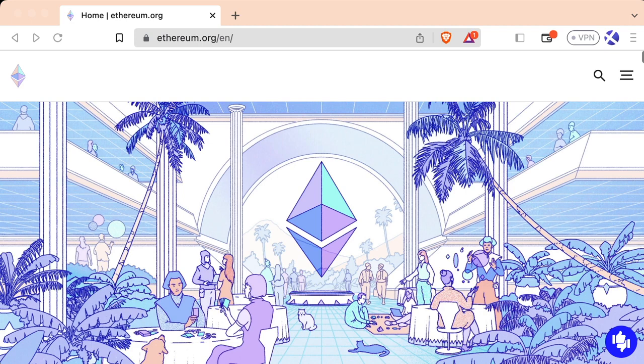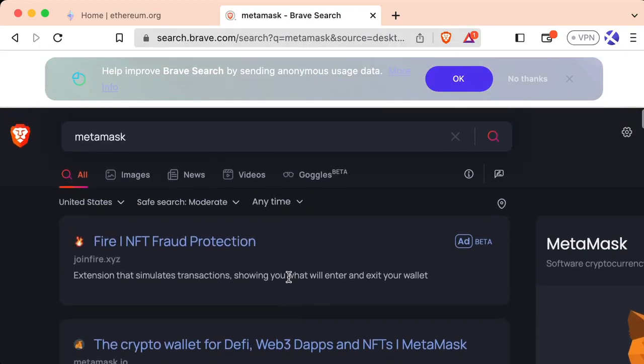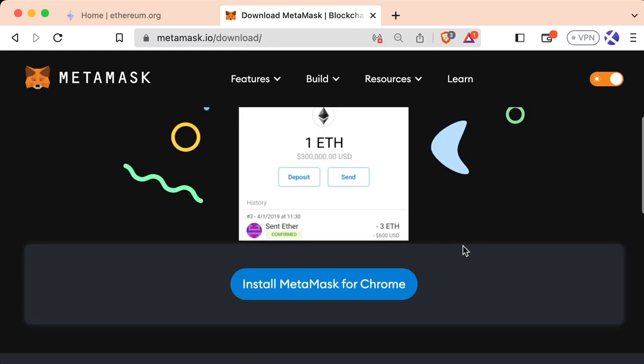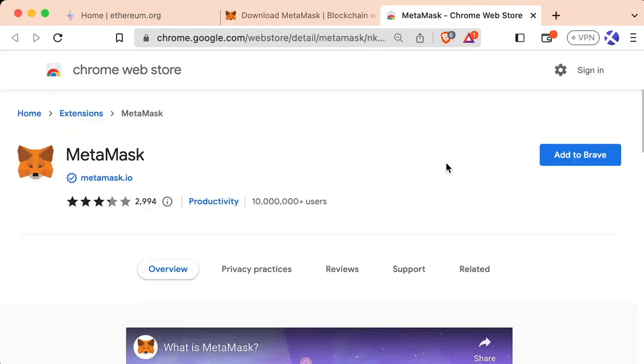Now, in order for us to send a transaction on any of these EVM chains, the first thing that we need to do is set up a wallet. So I'm going to go to MetaMask because it's one of the most popular wallets and one of the easiest wallets to use. I'm using the Brave browser, but it works for Chrome or Firefox or really any other popular browsers out there. And it's just going to be an extension in the top right hand of our browser. It's going to make it very easy to see anything to do with our wallets and our transactions. And it's going to store all of our EVM-based currencies and EVM-based transactions. So I'm going to go ahead and hit Add to Brave, Add Extension, although Brave does also come jam-packed with its own wallet.